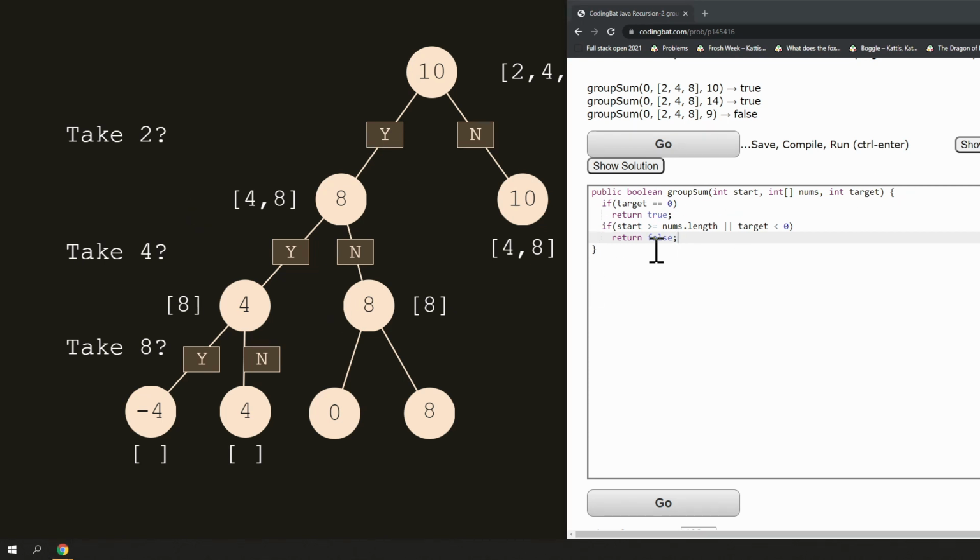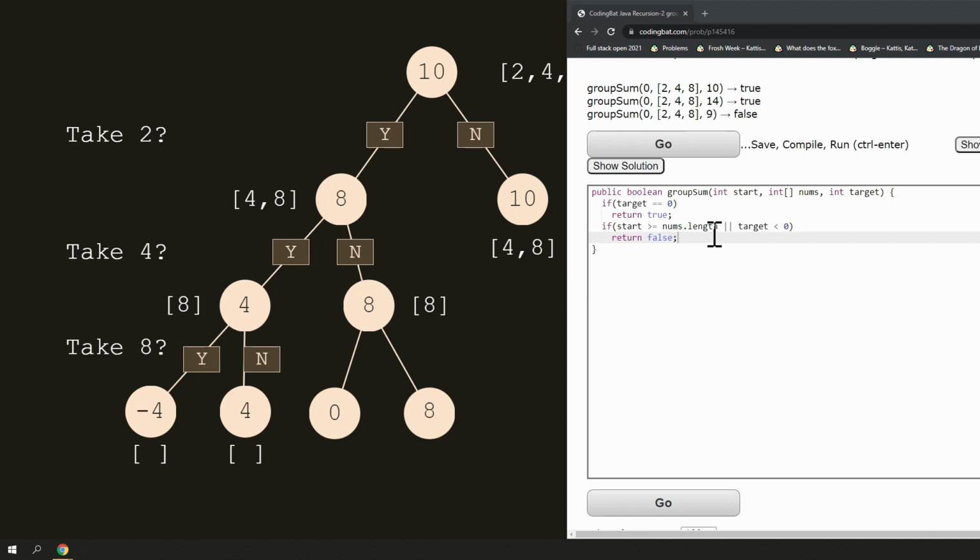So these are the stopping conditions that I can think of right now. Can't think of anything else. Maybe that's all we need to do. So now I guess we'll have to write the recursive call. When I first start off, start is equal to 0 because I'll be asked to look at the first element of the array. So you got two options. Either you pick the number or you don't pick the number. For each one of these options, you gotta make the recursive call.